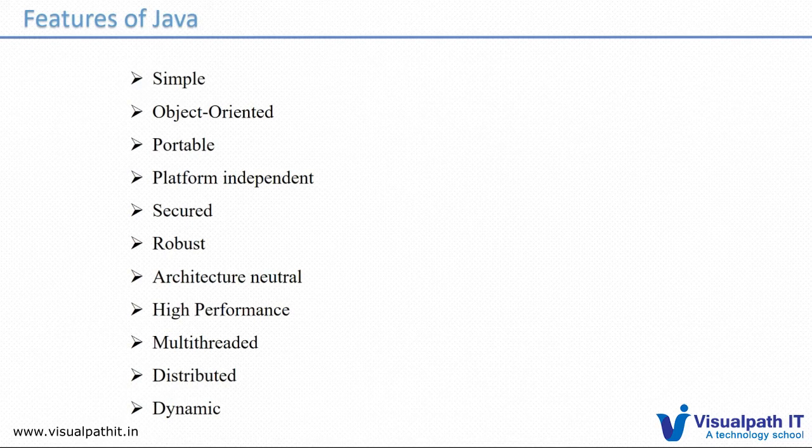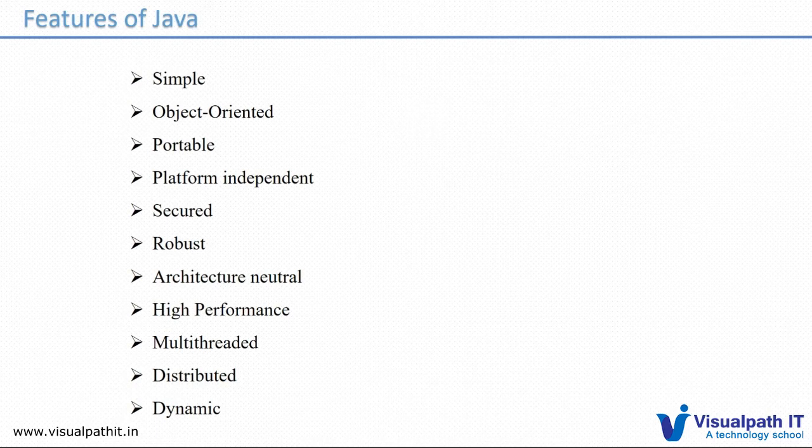Architectural neutral. What is architectural neutral? Suppose you're writing a program in Java, you can take the source code and copy it to different OSs, and there is no impact. And the data types, suppose int and float: if you look at C or C++, there you can find differences.